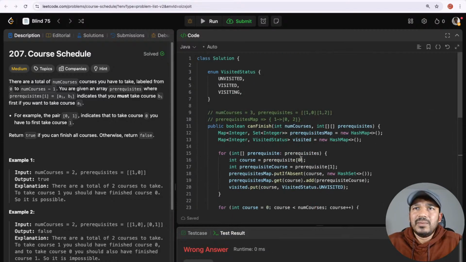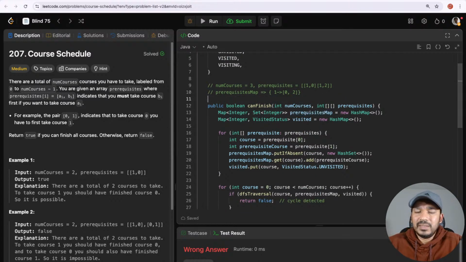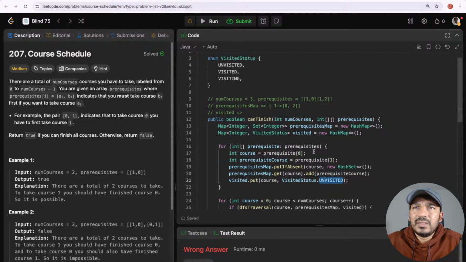So let's check by taking this example only. We already have this example. So we have the prerequisites map, how it will be ready. And then we have a visited map. Let's troubleshoot now. Okay, in the visited map, we have the hash map, and I'm just taking it as visited.unvisited for each of the cases.